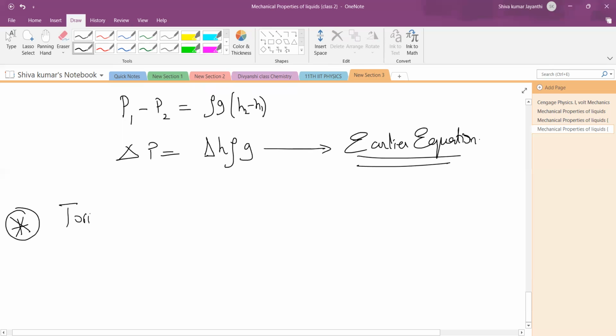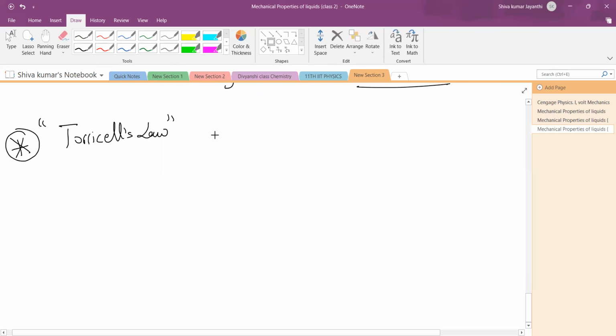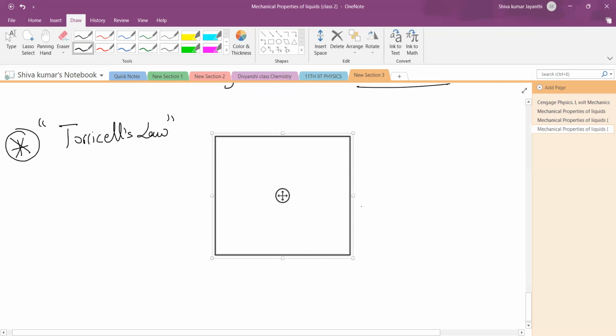Torricelli is the name of a scientist. What does Torricelli's law mean? Every day in our daily life we are observing it. We have a tank or aquarium or a water bottle. Take a water bottle, and you just puncture the water bottle here with a small hole. What happens? Water flows like this. Water leaks, no? Yes, water will leak and fall on the surface.